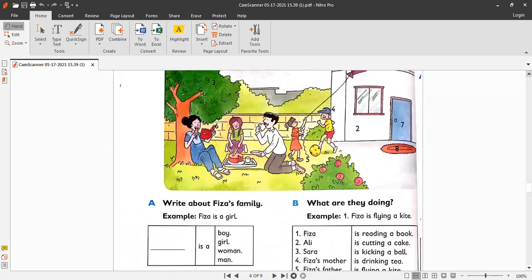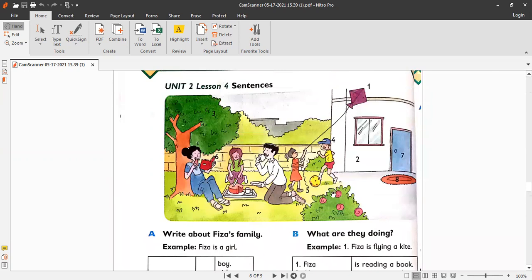Question number 5. Yes, it is written on the grass, or it's for the string. You can write both, or you can choose one, right? So you can write, "What is this? It is a grass," or "It is a string." What color is it? If you're writing grass, then you will write it is green. And if you are writing about the string, then you will write that it is black.